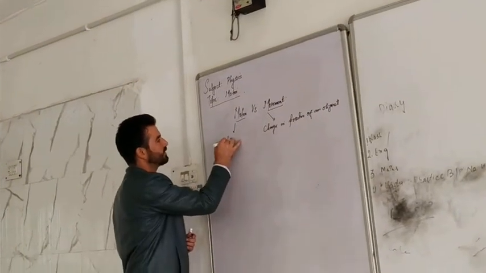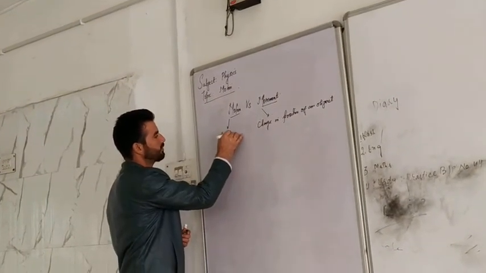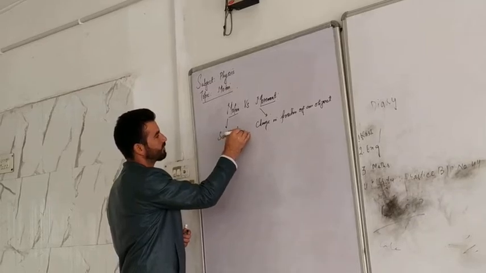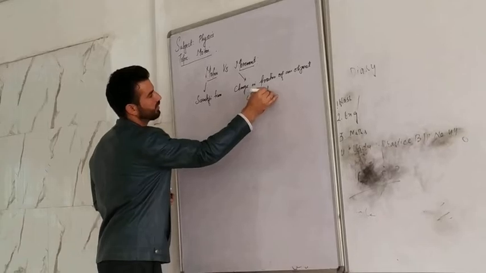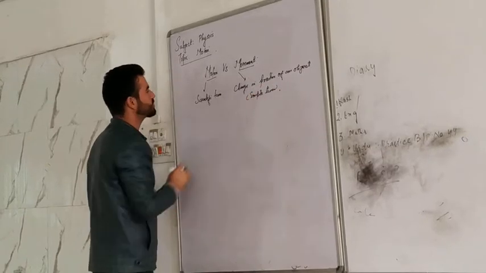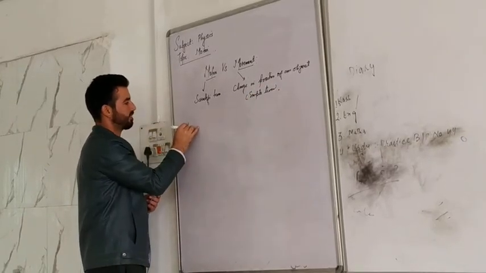Motion is a scientific term. And it's a simple term. So what actually motion means?